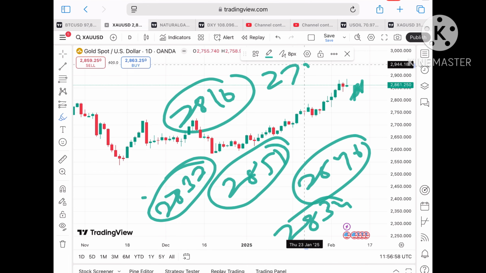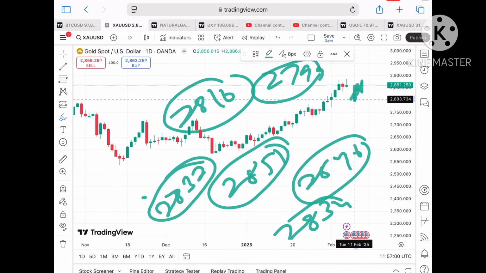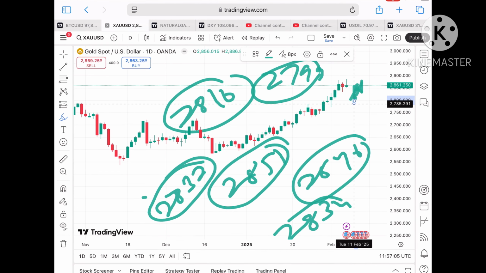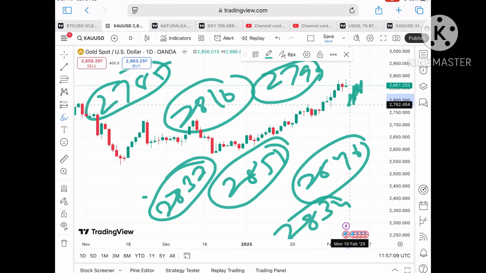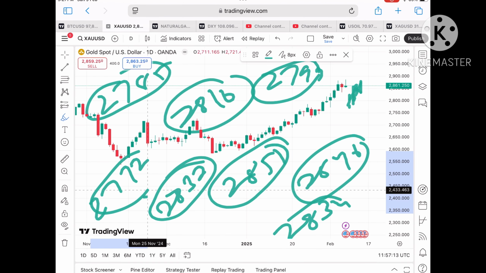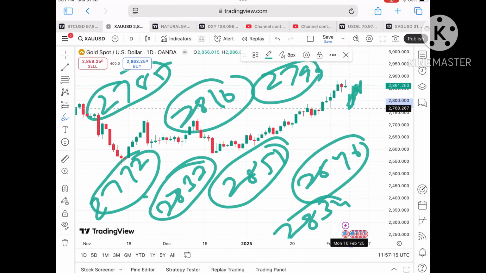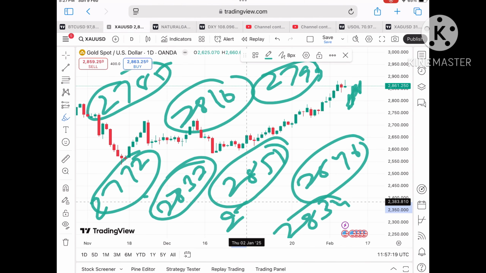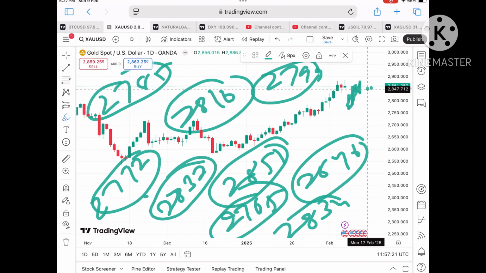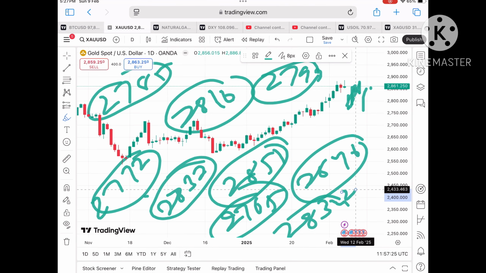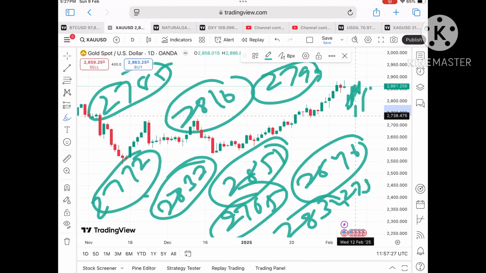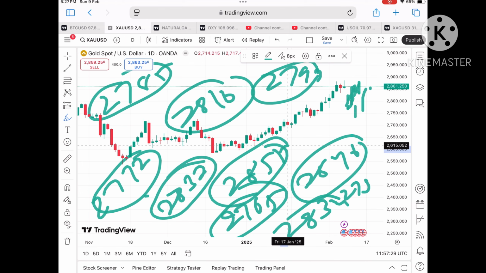Suppose the price starts falling below 2800, the chance of going towards 27.99 will be there, and once the price falls below that level, we can see $27.85, then $27.72, and then a further fall towards $27.71 to $27.69. Once it starts falling below that level, we can see $27.65, and from there a further fall.